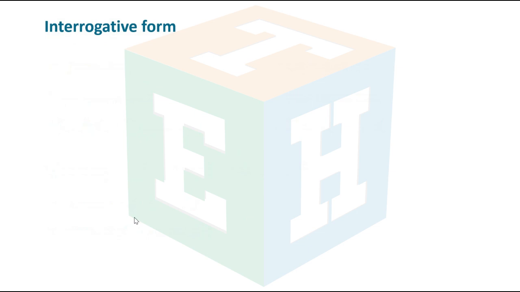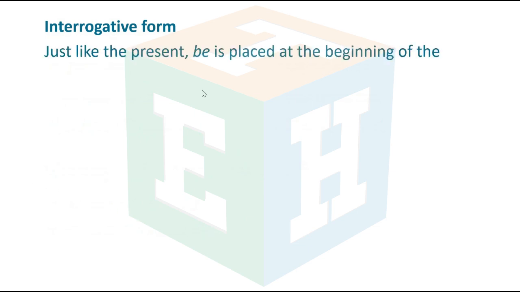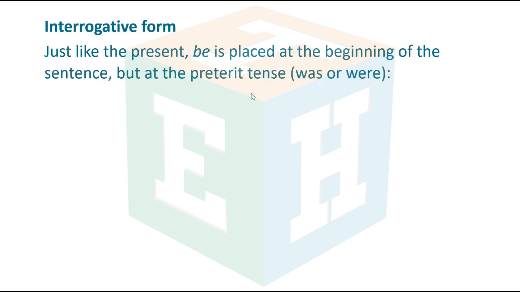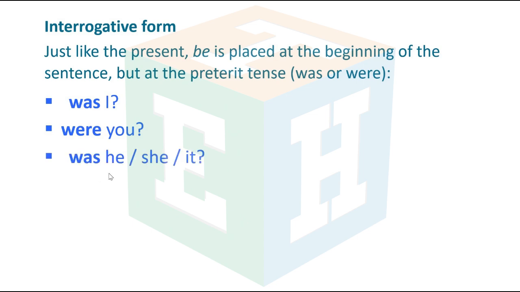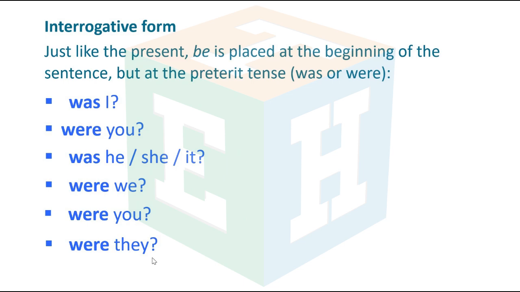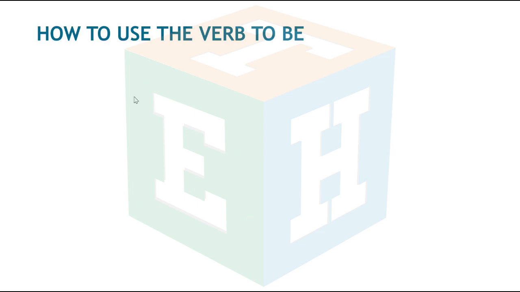Interrogative form. Just like the present, be is placed at the beginning of the sentence, but in the preterite tense, was or were. Was I? Were you? Was he? Was she? Was it? Were we? Were you? Were they?